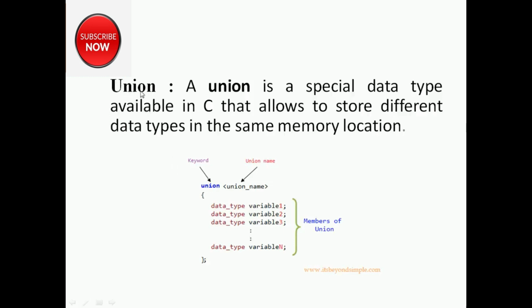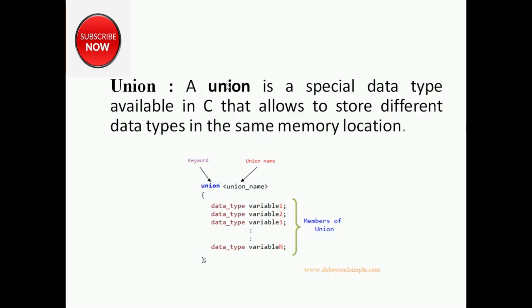Next is union. A union is a special data type available in C that allows you to store different data types in the same memory location. Union is almost the same as the structure. The main difference is in the memory allocation.